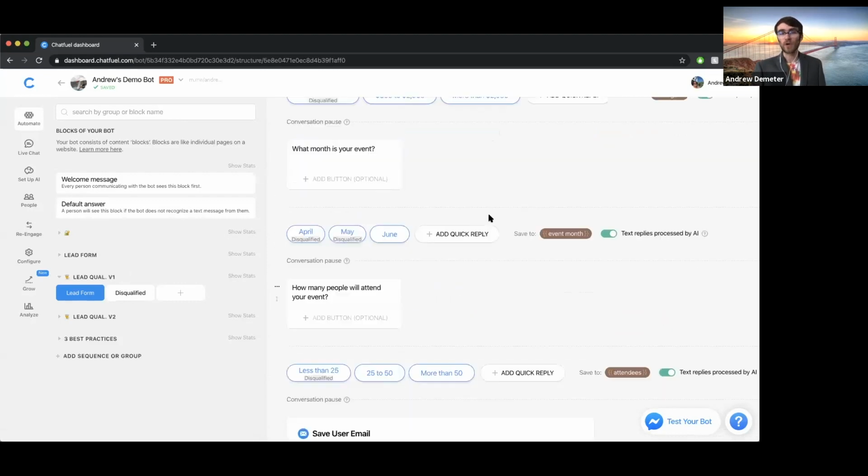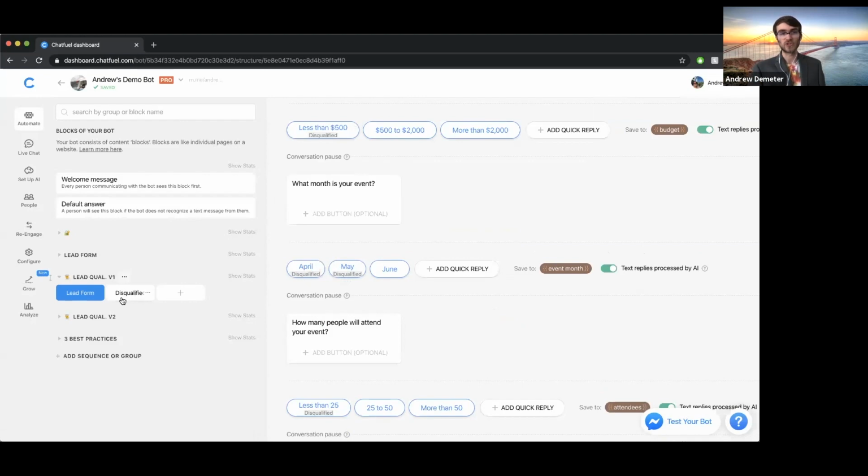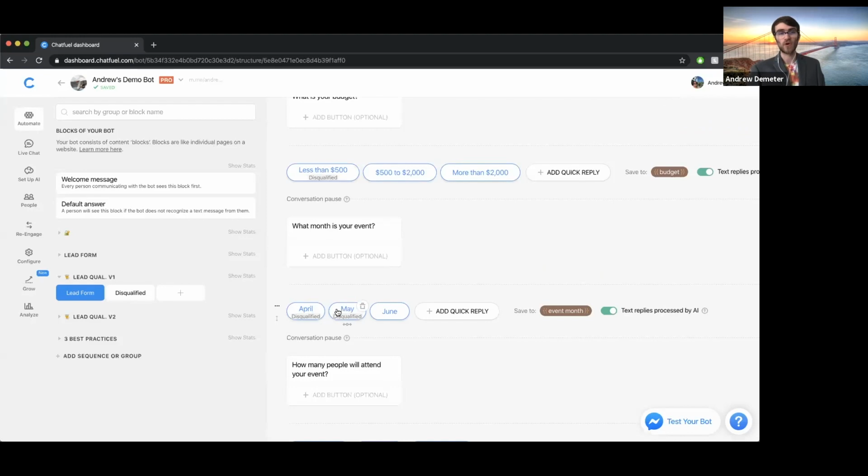One other thing to mention here as well, if you wanted to give a specific disqualification message to a user based on what answer they gave, it's very simple. Instead of just connecting each of these quick replies to the same disqualified block, we would create one for each separate question. So here we could have this first one connected to this disqualified block. And then for this one, we could create another block that says, hey, your event is before June, we're not catering during the spring months, something like that.